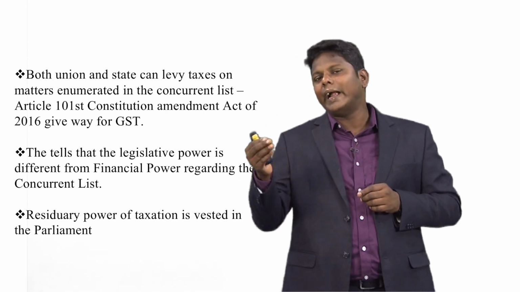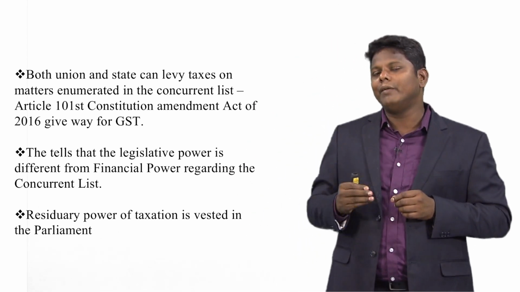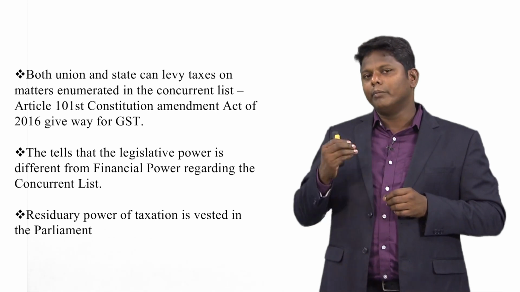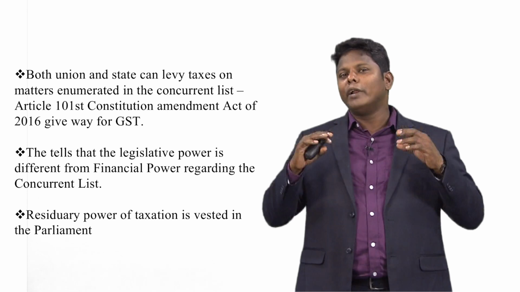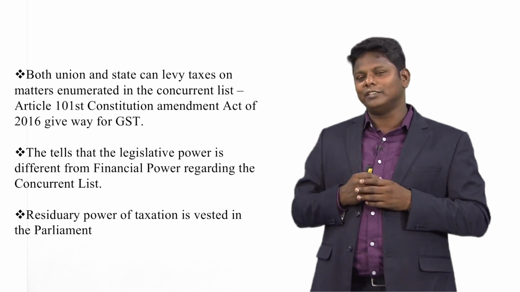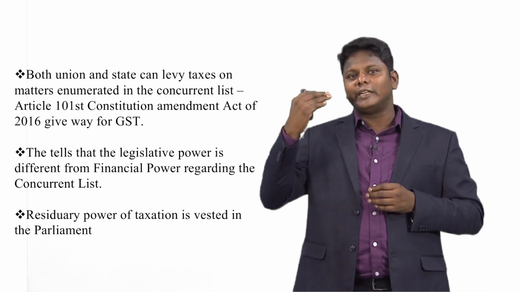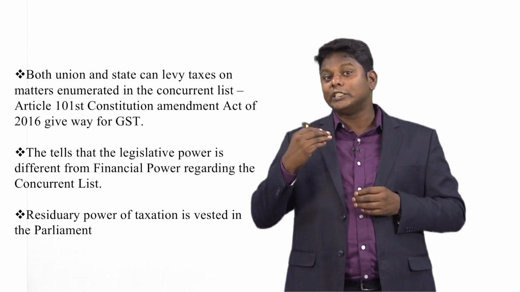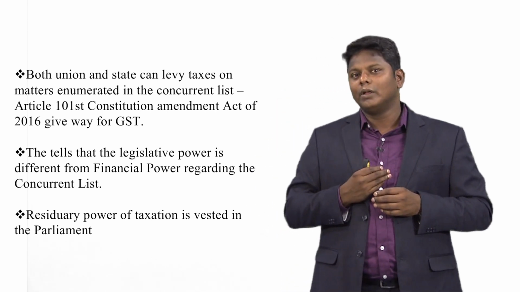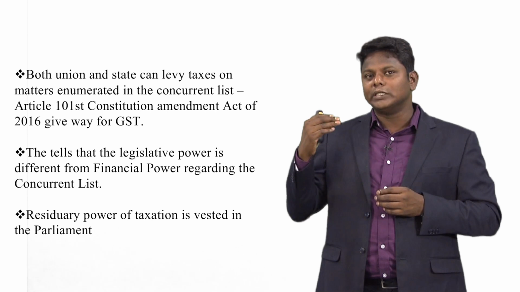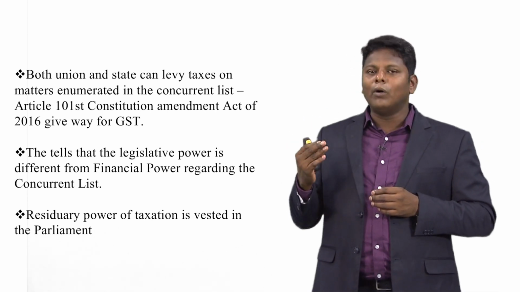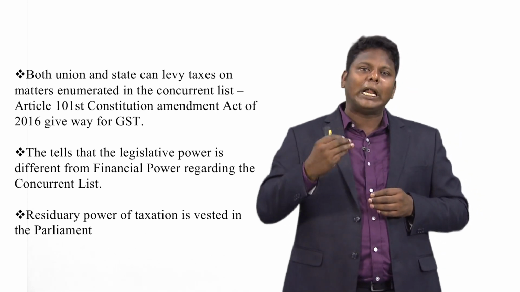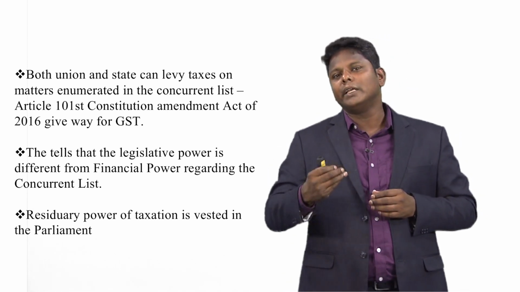Both center and state government can levy taxes. The best example is the 101st Amendment, which is very familiar and talks about GST. Before GST, it was under Article 268. Now the 2016 GST amendment, the 101st Amendment, gave power not only to the center, but also to the state government.